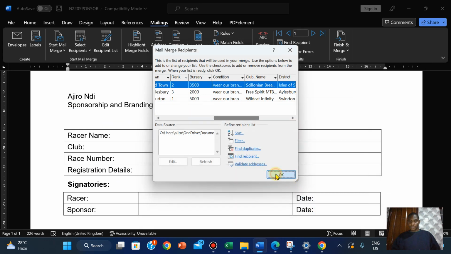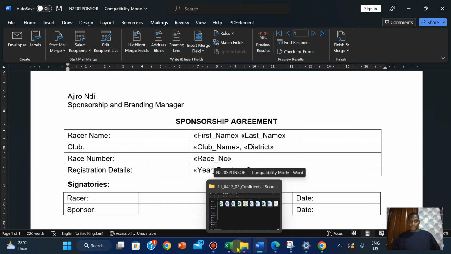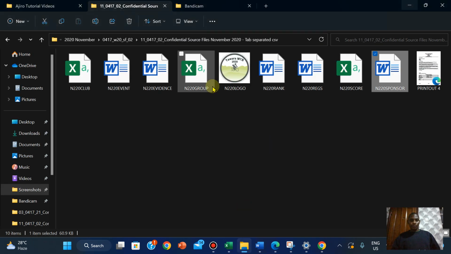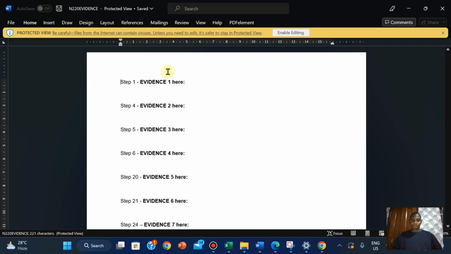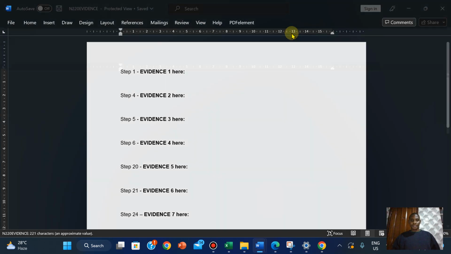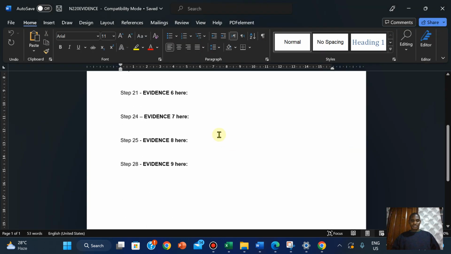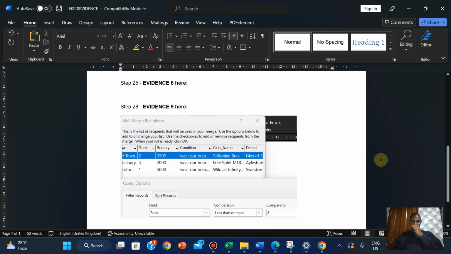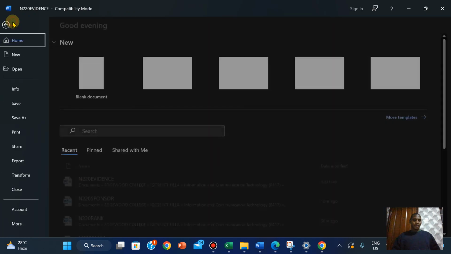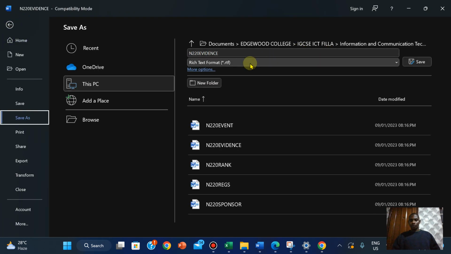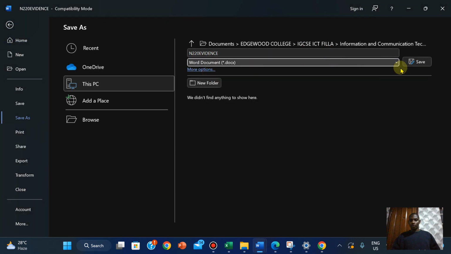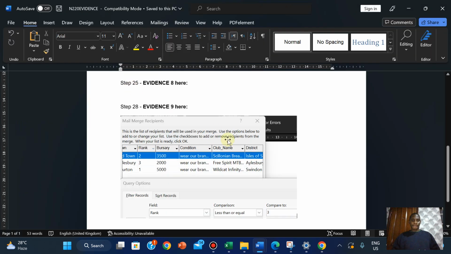I'm just going to open the evidence right here, enable editing. I'm pasting this in evidence 9. Paste. Just going to save this as a Word document. Save. Click on file and save this.